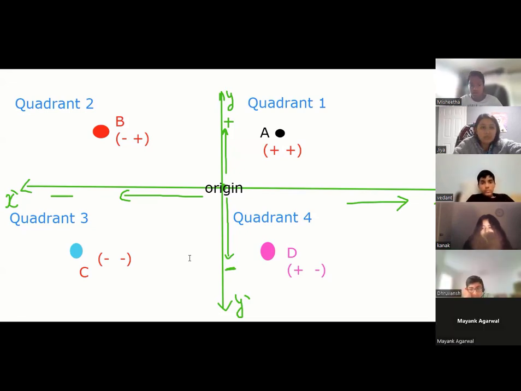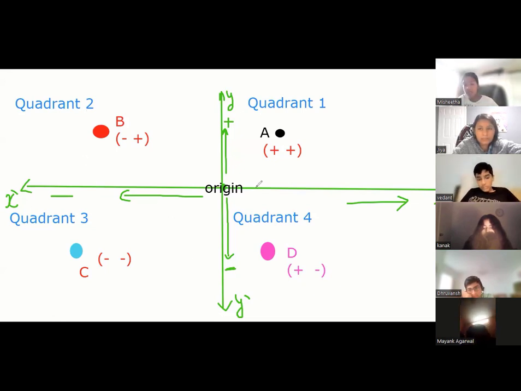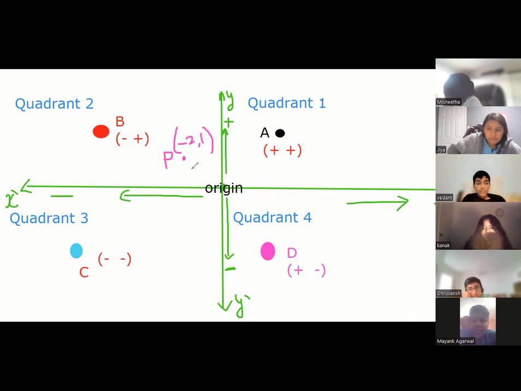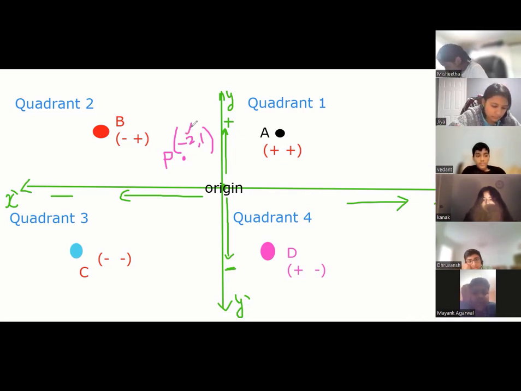So whenever I write a point and its coordinates, I always say x first. For example, if I write a point, say P here, and I write it as -2, 1, tell me, Vedant, everyone, when I say point P is -2, 1, what is x and what is y? Sir, x is -2 and +1 is y. Correct, because first you always write the x coordinate. So the numbers here, these are the coordinates.